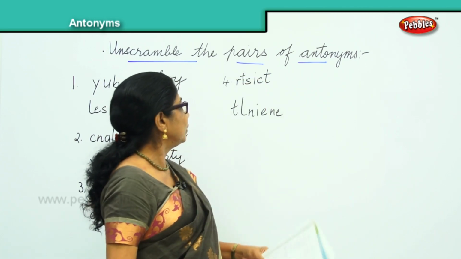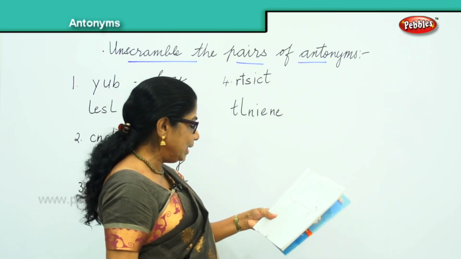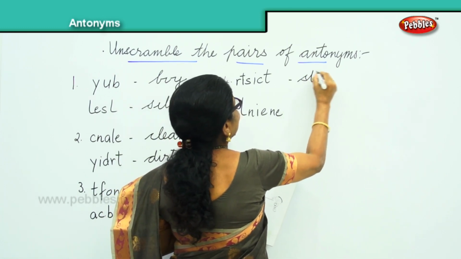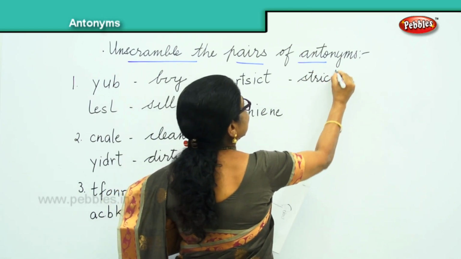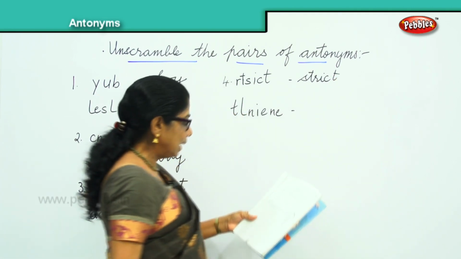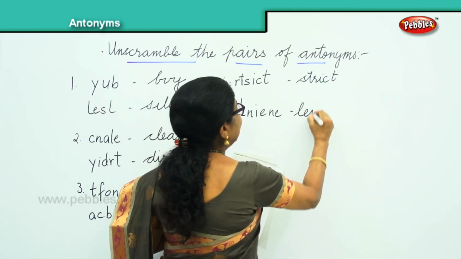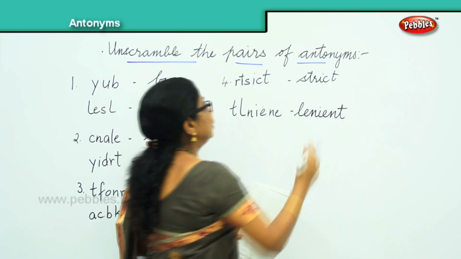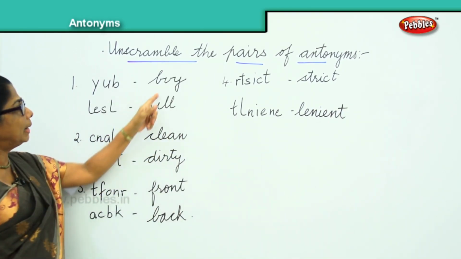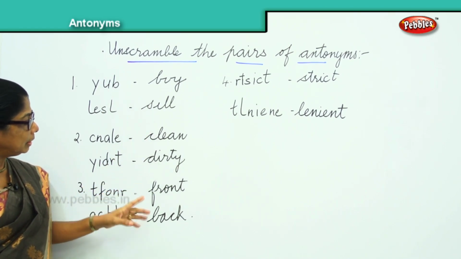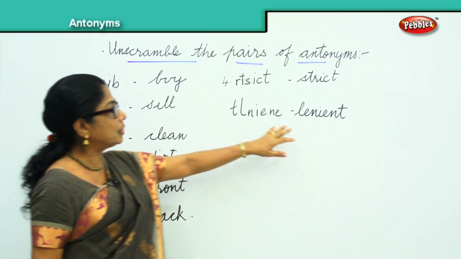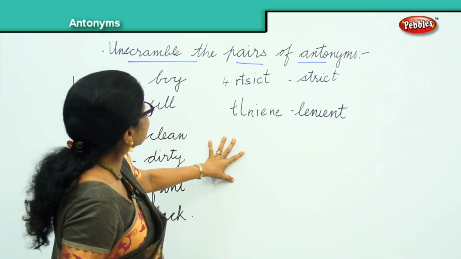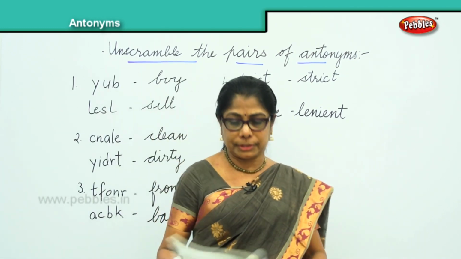First is strict and next one is lenient. Strict and opposite is lenient. Okay, lenient. So let's go through it. Buy, sell, clean, dirty, front, back, strict, lenient. That comes to the end of 4 sets of pairs of antonyms.